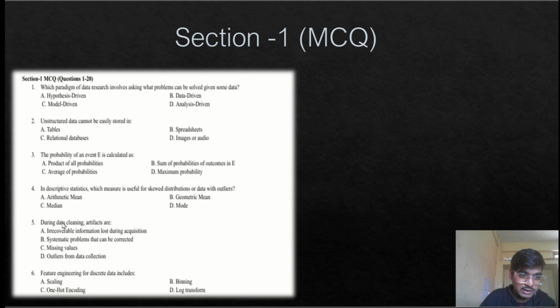Question number 5. During data cleaning, artifacts are referred to as systematic problems that can be corrected. So question number 5 has answer B as the correct one. Feature engineering for discrete data includes scaling, binning, one-hot encoding, or log transform. Scaling, binning, and log transform are used for continuous data, not discrete data. So one-hot encoding is the correct answer.